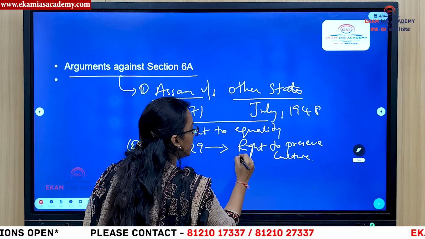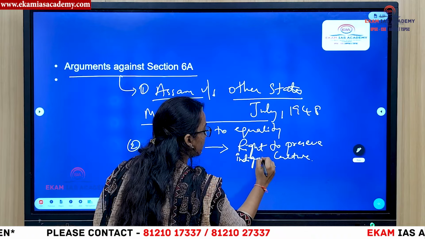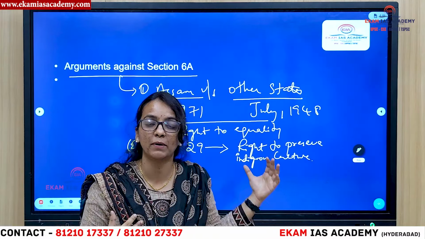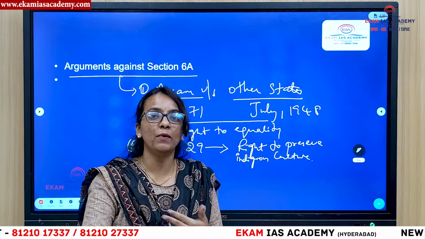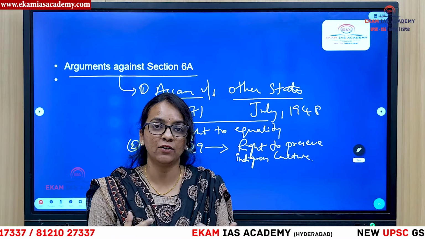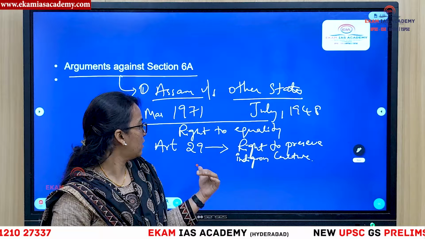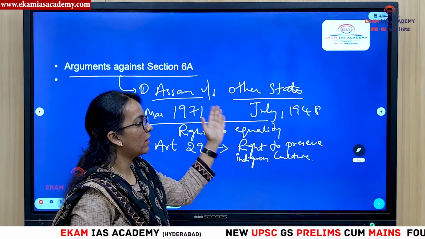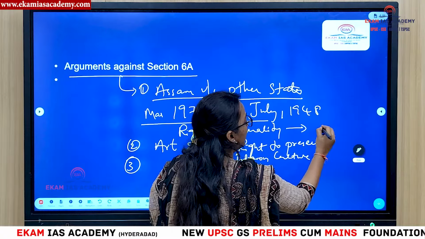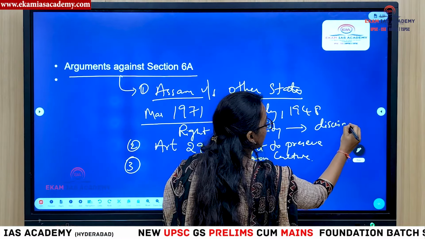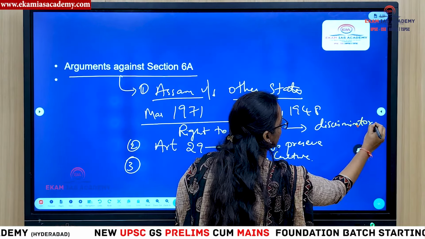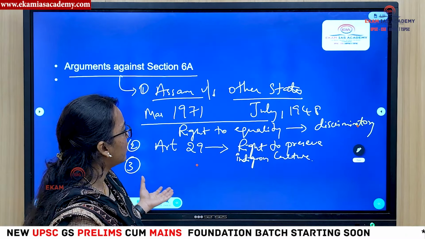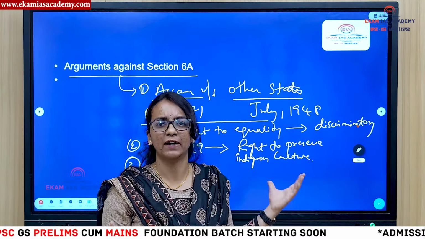To preserve indigenous culture. As a fundamental right, we have our own right to preserve our own culture. But by allowing migrants to enter the state, you are violating this particular Article 29. And what is the other issue? It violates equality. It is very discriminatory and very arbitrary. The word migration, the word immigrants, is not properly defined here.